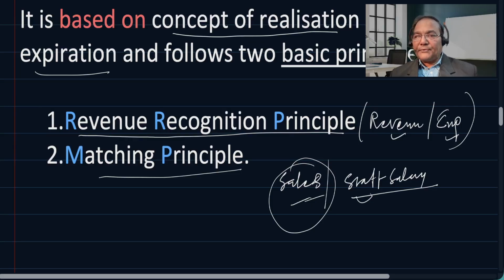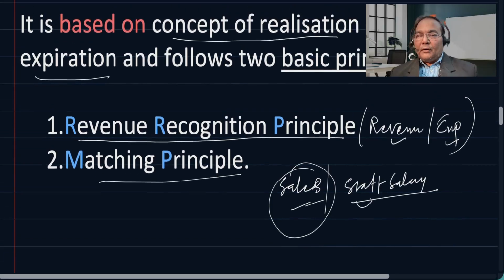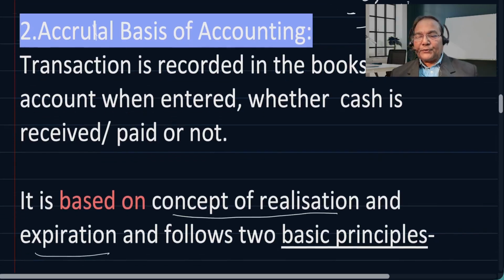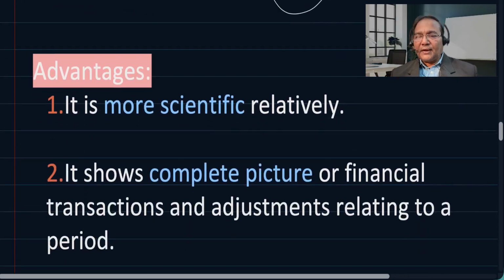These two basic principles we follow when it comes to accrual basis of accounting. I hope you have understood this. Now there are certain advantages. It is more scientific relatively. Why? Because it pays attention to the aspects which are considered to be expenses or revenue irrespective of the fact that whether cash is paid or not.